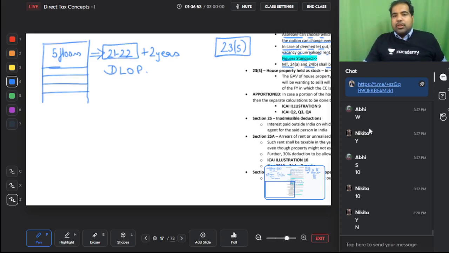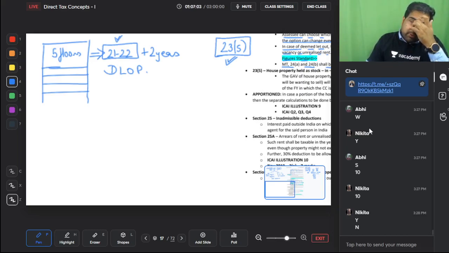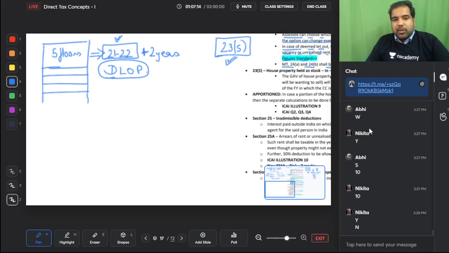Again I repeat, section 23.5 is not for you and me. It's only for real estate players. It's only for construction companies. The year of construction plus the year of completion of construction plus 2 more years they will wait. But in that case also, guys, in this period also, if the houses are not sold or not rented out, then it will be deemed let out property. And you know the concept of deemed let out, there is no actual rent. Everything is based on expected rent and then all the calculations below.